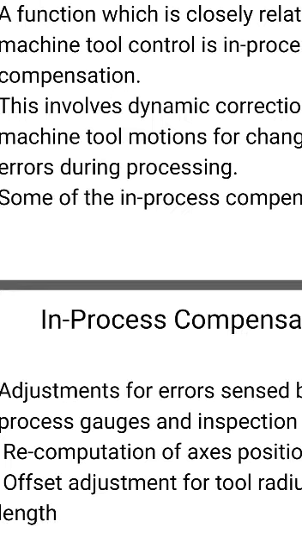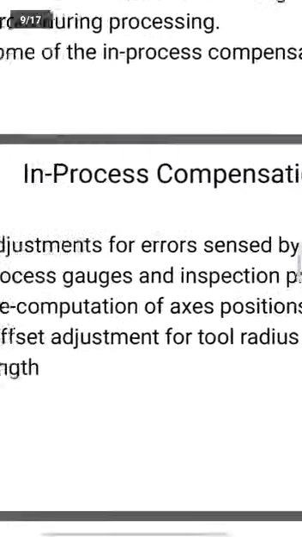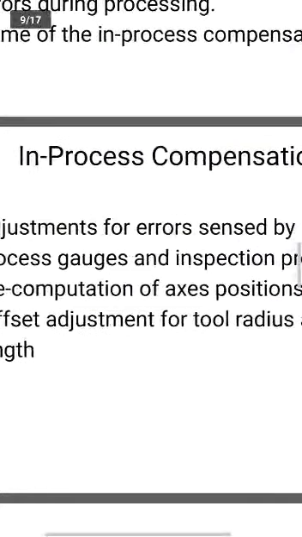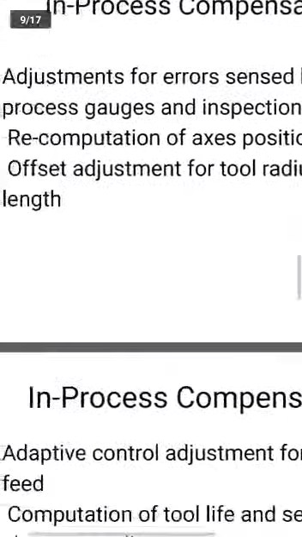Recalculation of axis position when inspection probes are locating the reference on work parts. So when any calculation mistake happens on the work part, that is, whatever job piece we have kept on the machine, the machine will run and the work will be held like that only. So for that, adjustment of errors sensed by in-process gauges. We can rectify the errors by gauges or inspection probes, and offset adjustment of tool radius and length.